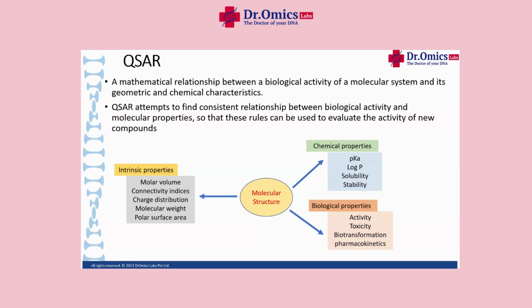But in the QSAR, that is the quantitative structure activity relationship, quantitative means it will give you some value. It is a mathematical relationship, right? The structures are the compounds. Activity is whether it is inhibiting or activating the protein. What is the relationship between this structure and the activity? That is what your QSAR will measure.